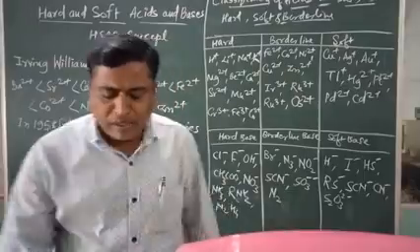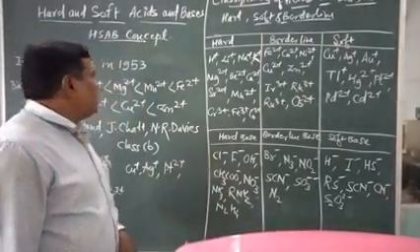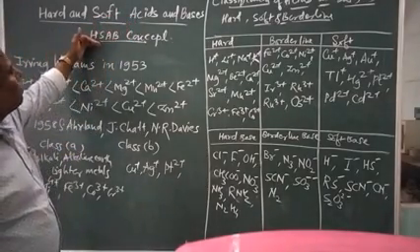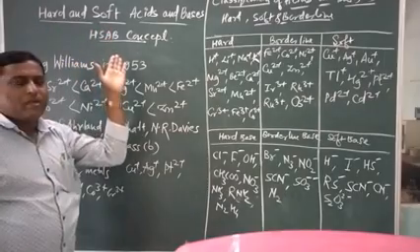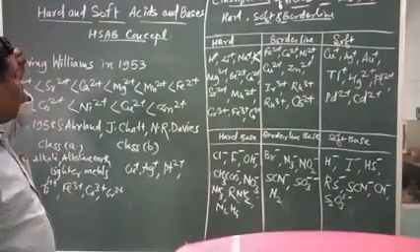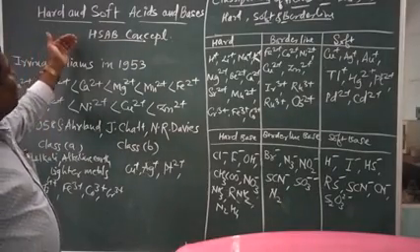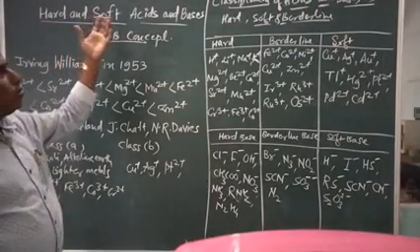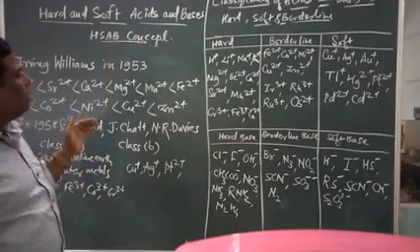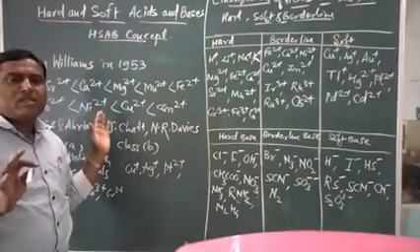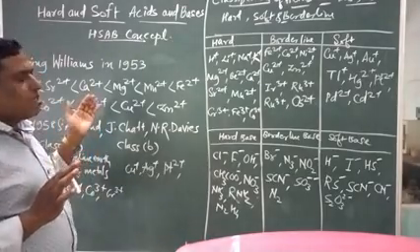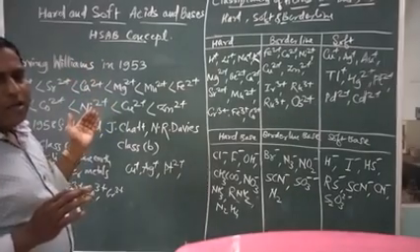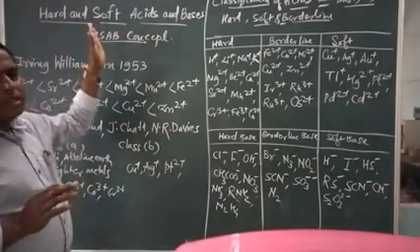Good morning all of you. Today we will see the next point, that is hard and soft acids and bases, which is called the HSAB concept. This will be taken on the basis of hard and soft when we take acids and bases. We have seen four points in the theories, that is the concepts of acids and bases. These concepts can help us to study the HSAB concept.